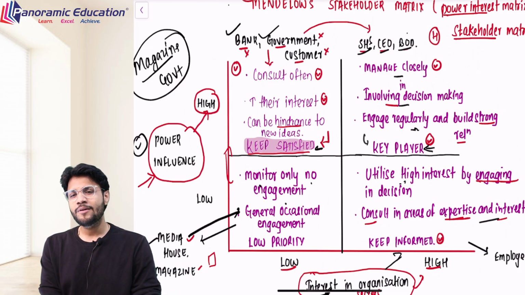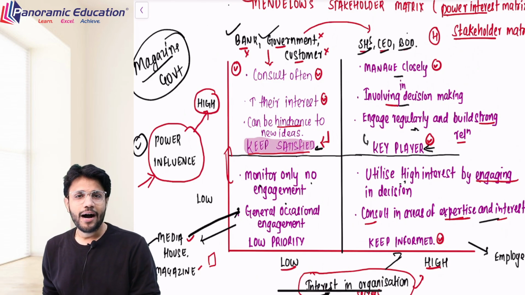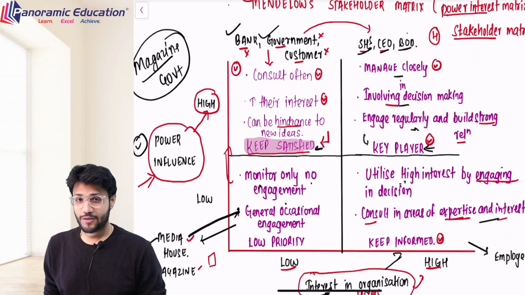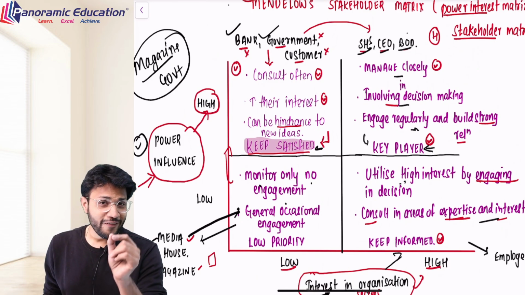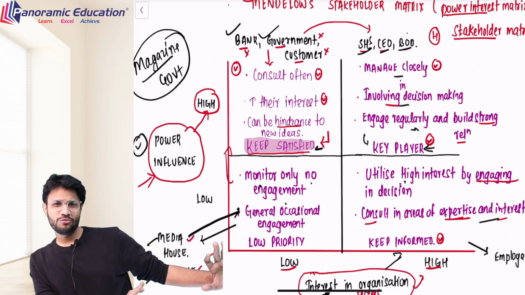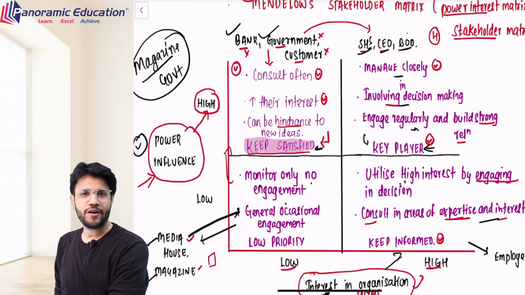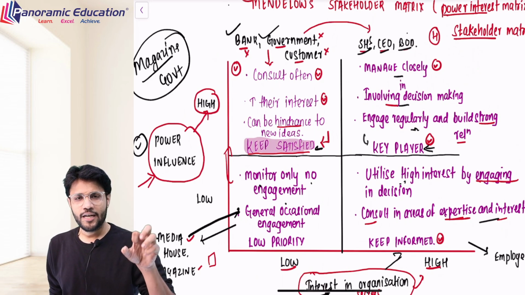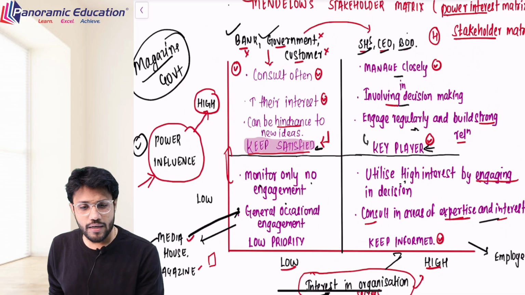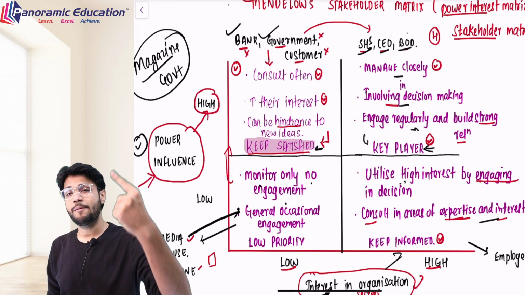Because sometimes your low power can become high power. For example, media houses. Until you are in the media, you are the topic of every minute of them, you can rest assured that we don't have to deal with them so much. But let's say you are the topic of the hour. Like for example, when there was a case going on by Hindenburg on Adani, for Adani, these media houses were shifted from the low power influence sector to the high power influence sector.